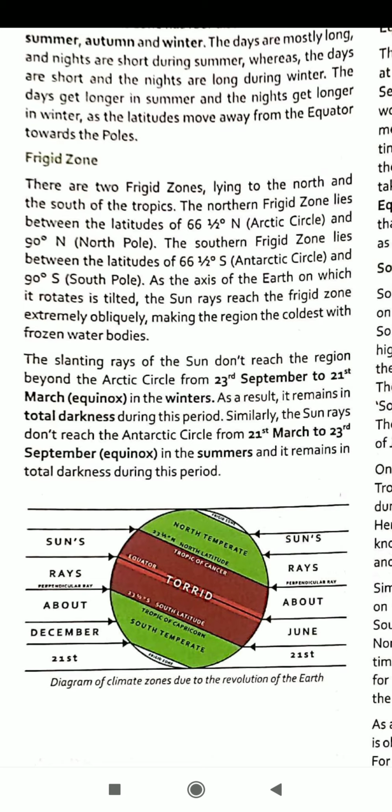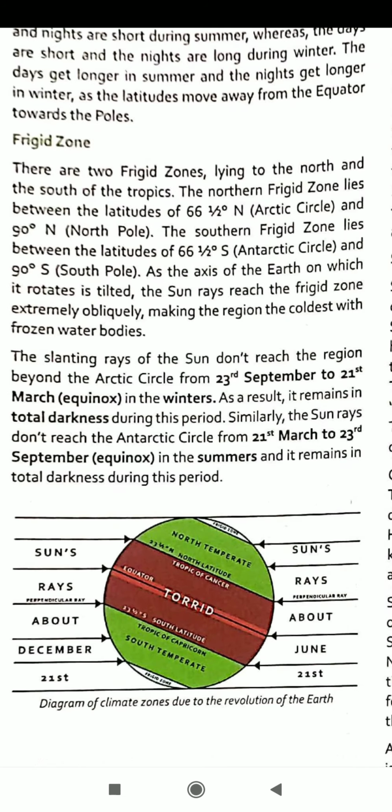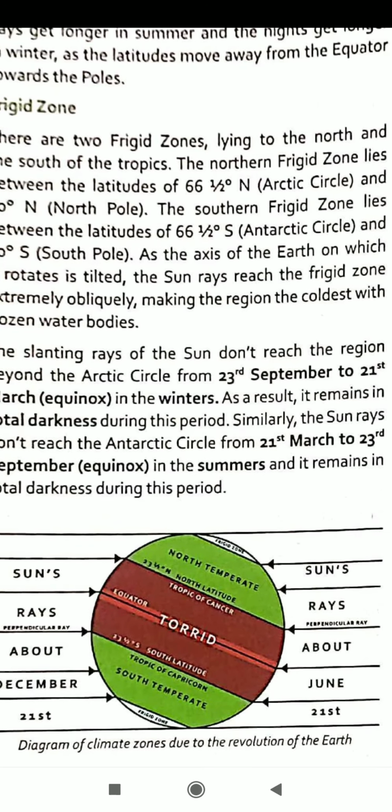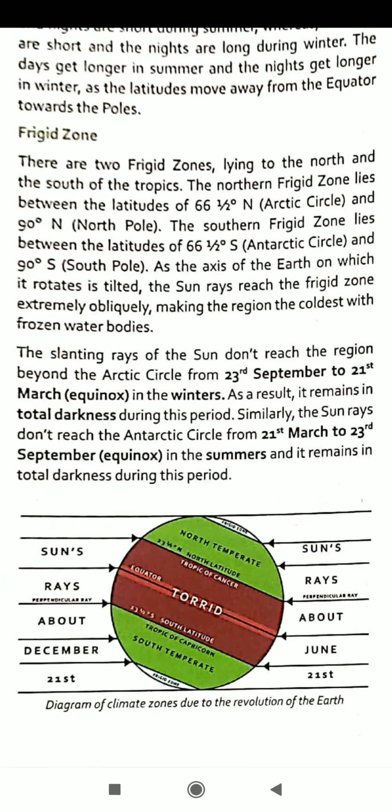Similarly, the sun rays do not reach the Antarctic Circle from 21st March to 23rd September, in summers, and it remains in total darkness during this period. With the help of this figure, you can understand about the climatic zones due to the revolution of the earth.